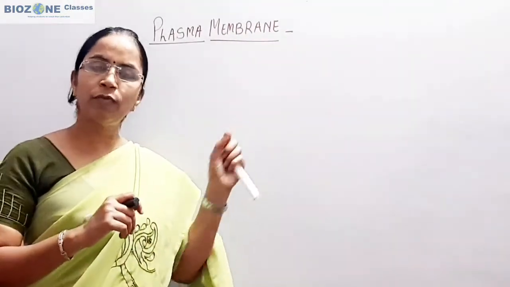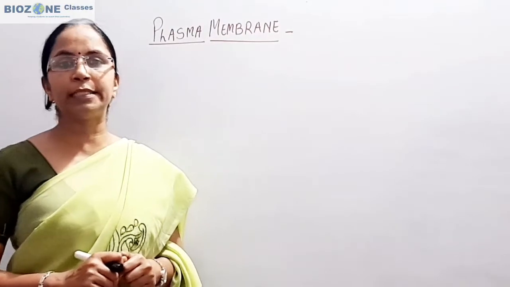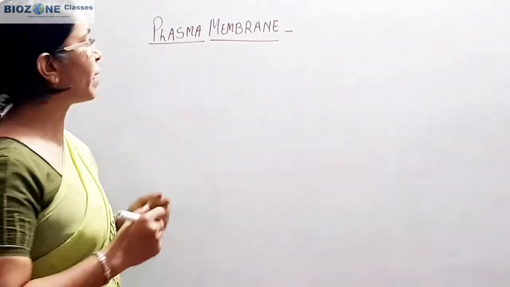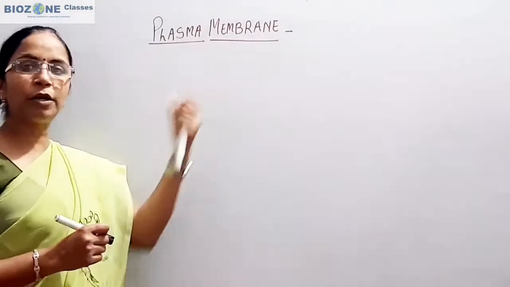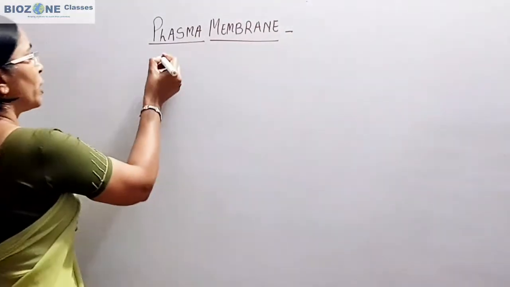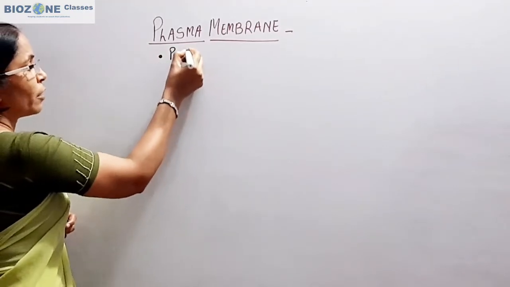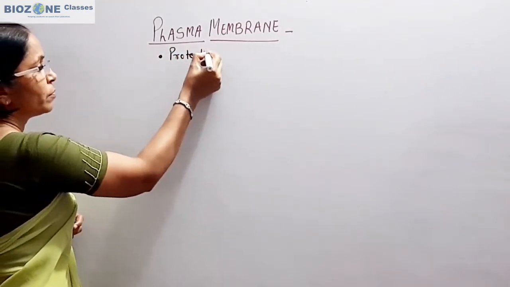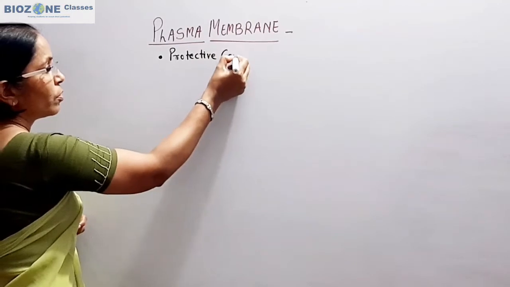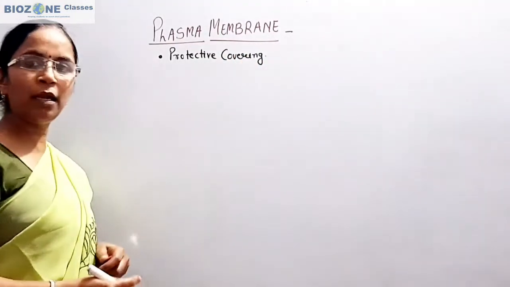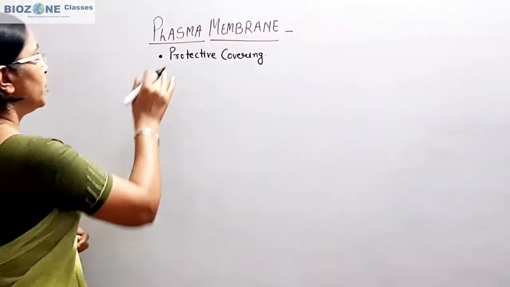So one protective covering is present around the cytoplasm of the cell, and that is called the plasma membrane. Function wise, the plasma membrane is the protective covering of the cell or cell cytoplasm.